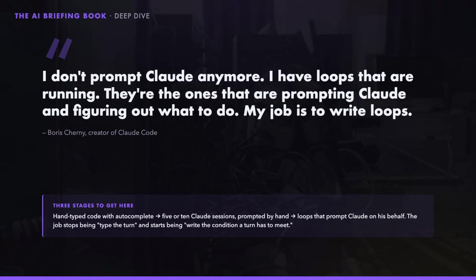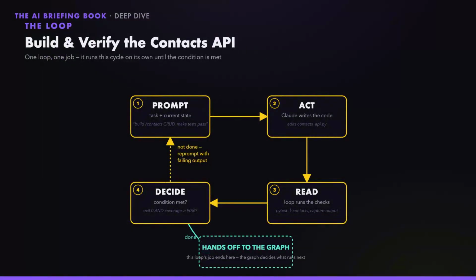He got there in 3 stages. Hand-typing code with autocomplete, then juggling 5 or 10 Claude sessions at once and prompting each one by hand. Loops are the 3rd stage. The job stops being typing the turn and starts being writing the condition a turn has to meet before it counts as done. Here's one loop, doing one job.